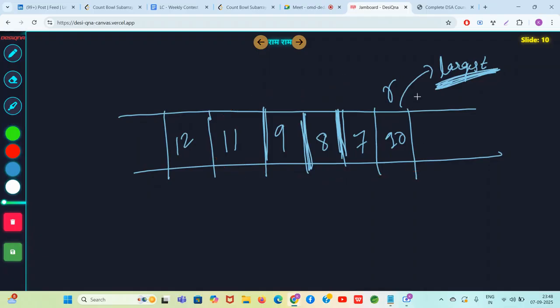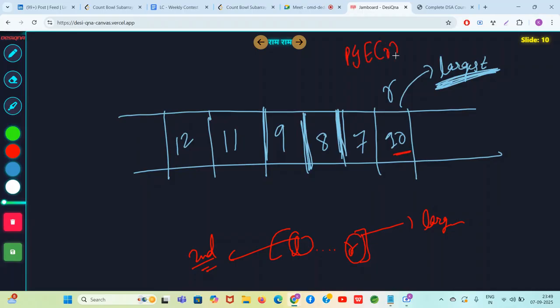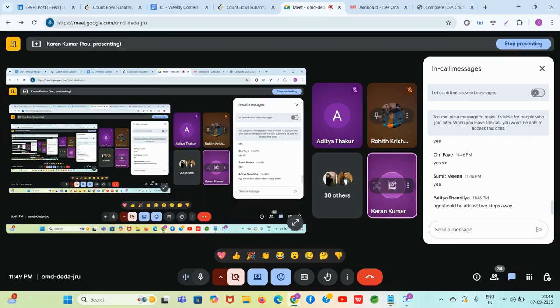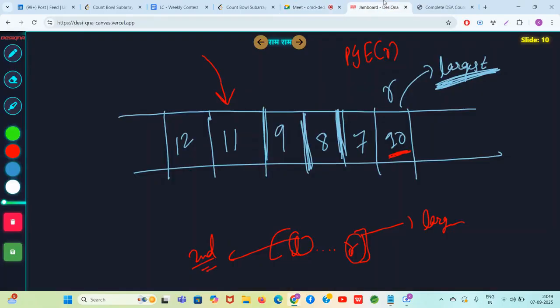Is this valid? Is this valid? Is this valid? Now guys, you want to calculate the valid subarrays from L to R, where R is the largest element and L is the second largest element. So guys, if you try to go to the previous greater element of R, PGE of R, 10, right? What is PGE of R? Write in the Google chat. What is PGE of R? 11, right? Okay, great, awesome.